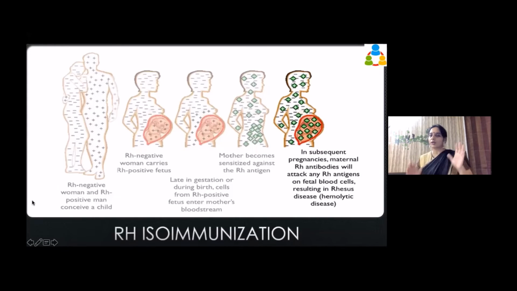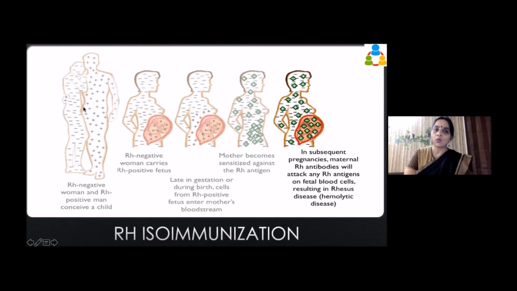Okay. You understood one important thing, that if the Rh positive blood is given to the Rh negative person, it will not be accepted. There will be clumping. That much is clear? Rishikesh? That much is clear? Yes, yes.